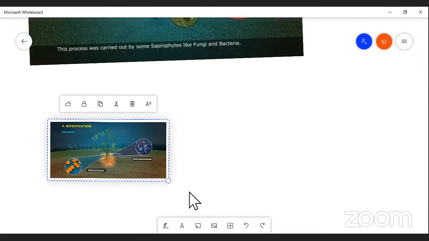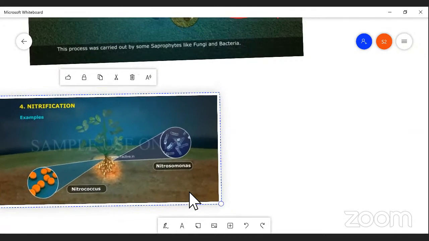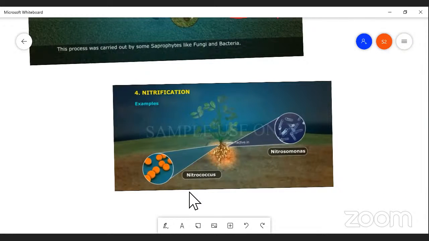As an example, I can say Nitrosomonas and Nitrosococcus, right? These are all bacteria. They are able to fix atmospheric nitrogen. Nitrification is a process of formation of nitrite and nitrate from nitrogen compounds. I repeat once again, what is nitrification?